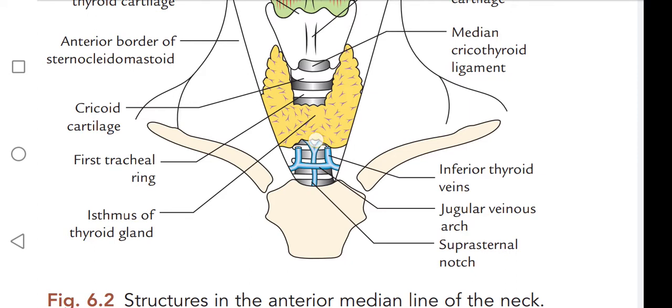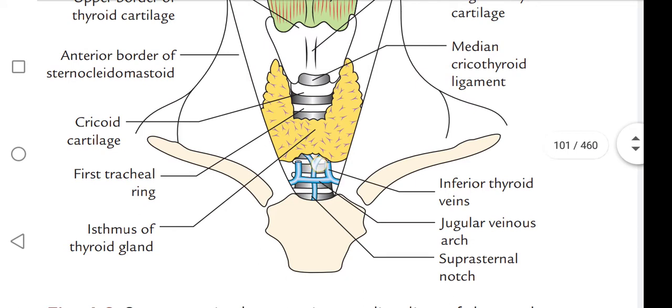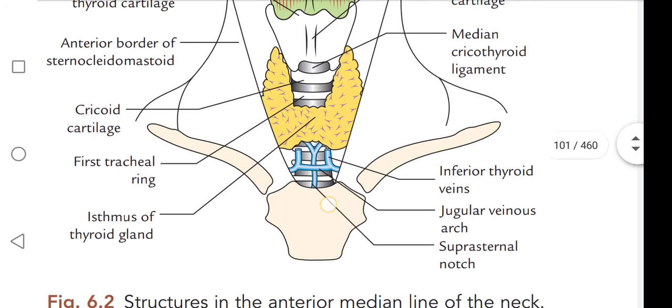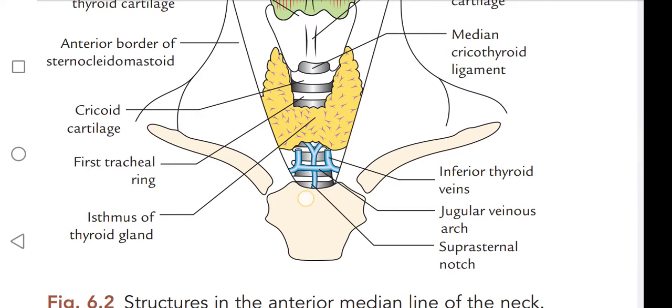Here the thyroidea ima artery is also present, but it is not shown here. These are the inferior thyroid veins, and this one is the jugular venous arch. If you observe, it is arch shaped, like the jugular venous arch, and this one is the suprasternal notch.